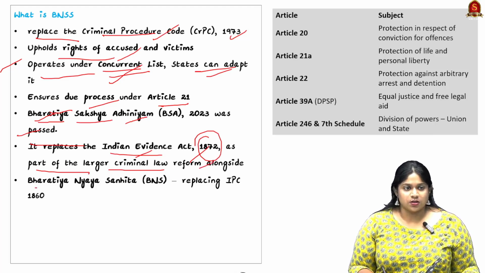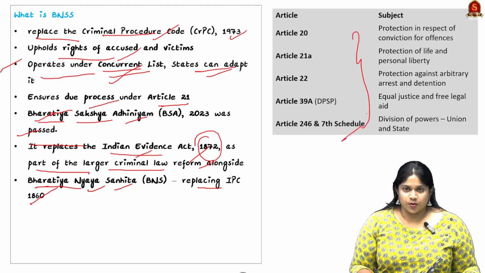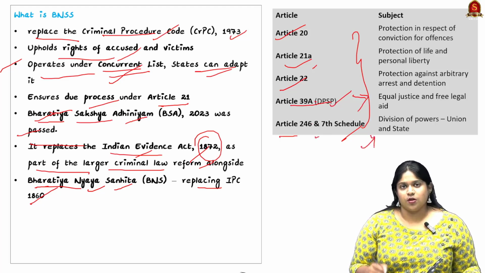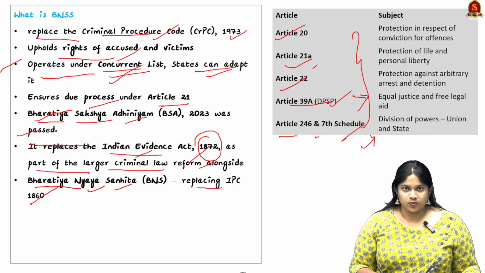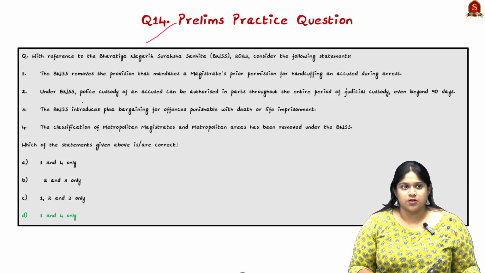And also, the Bharatiya Nyaya Sanhita replaced the Indian Penal Code of 1860. These are the constitutional provisions included here: Article 20, 21A, Article 22 and Article 39A from the DPSP, and Article 246 with the 7th Schedule. These are important articles to be noted. Take a screenshot so you can refer, and I hope the article is clear now. Let us move on to a prelims practice question.